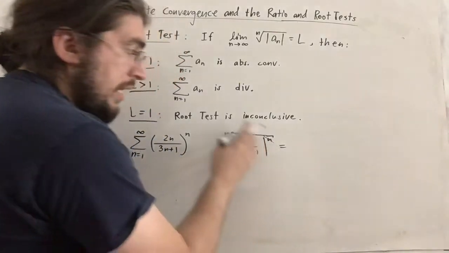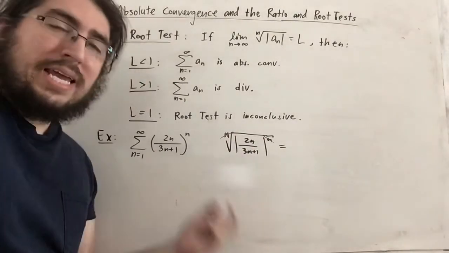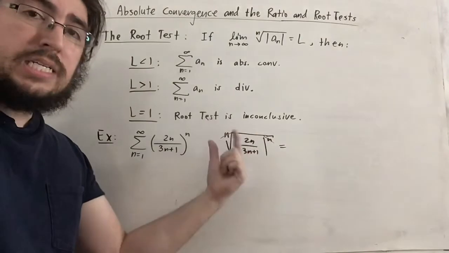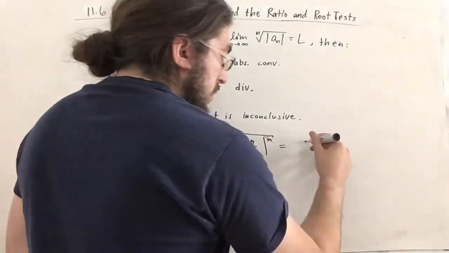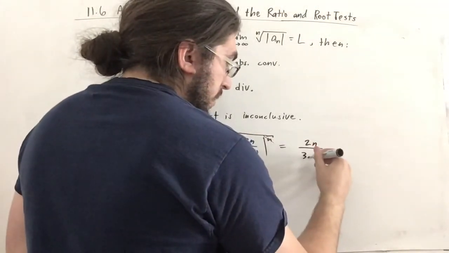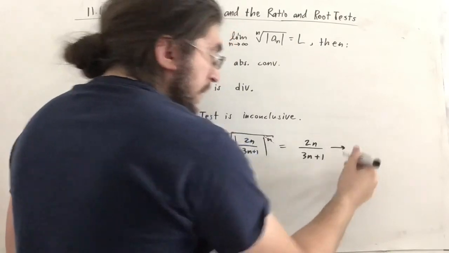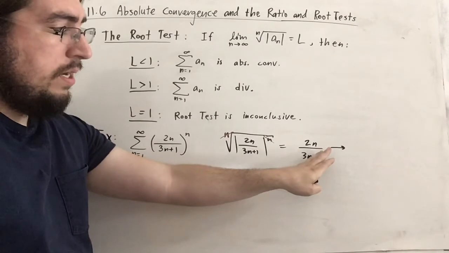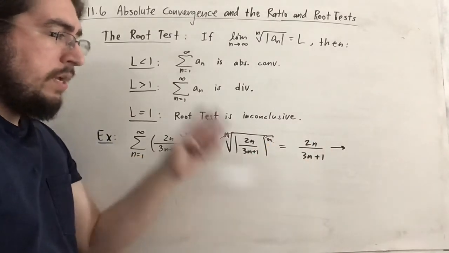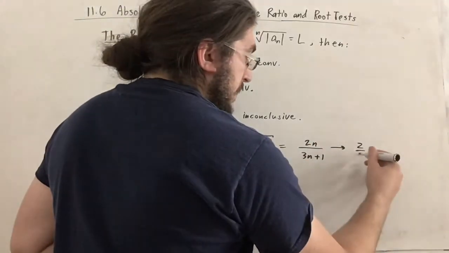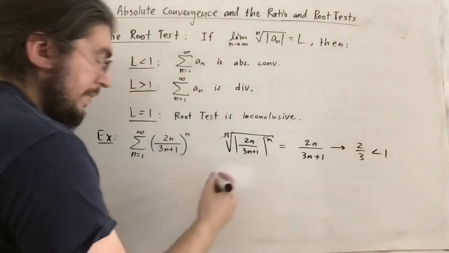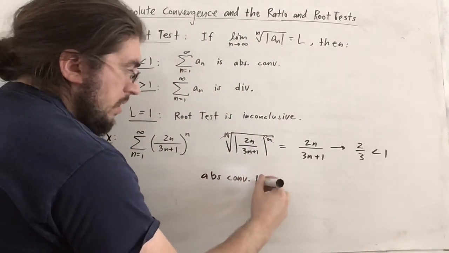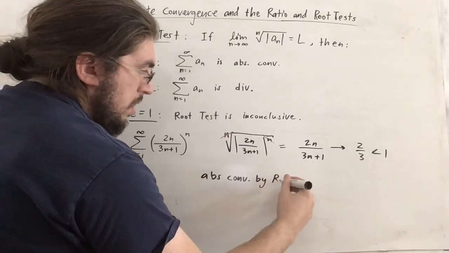Now we're just taking a look at this expression only, and again, like we saw before, since n is positive and there's no negative in sight, this expression will actually always be positive as it turns out. Very good. And in the limit, if you use the idea of domination, 1 is negligible, 2n over 3n, the n's cancel, so you get 2 over 3, which is less than 1, so this is absolutely convergent by the root test.